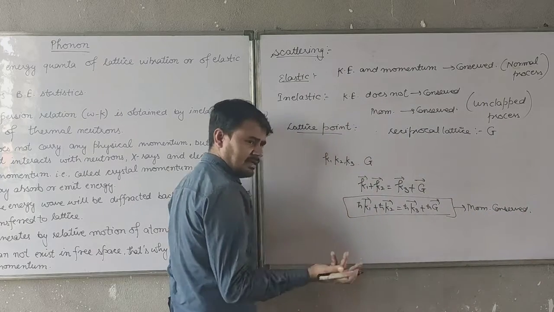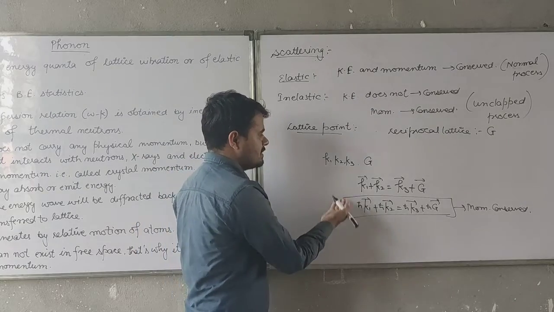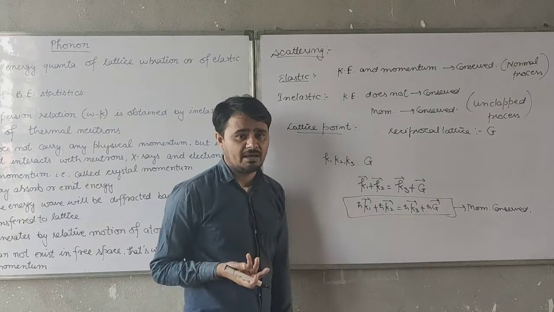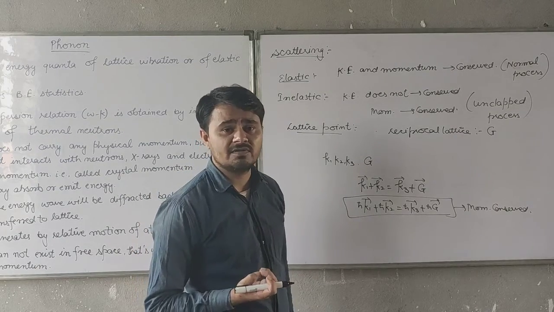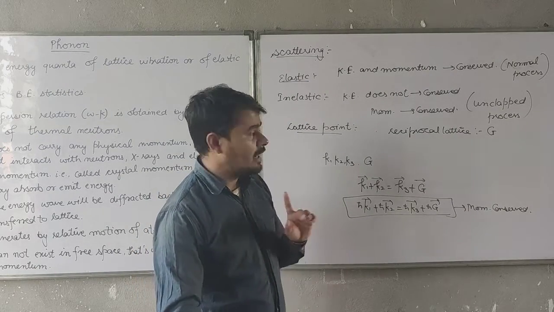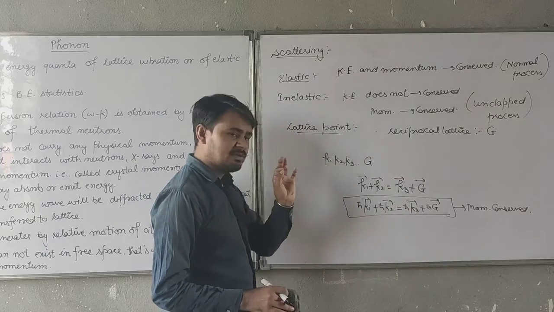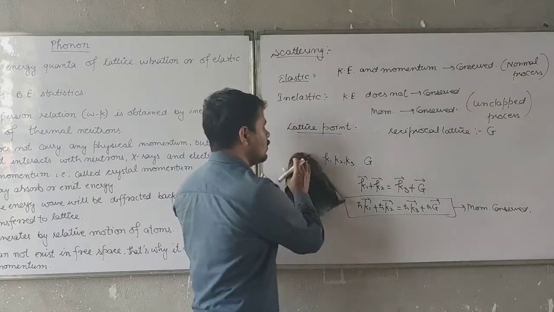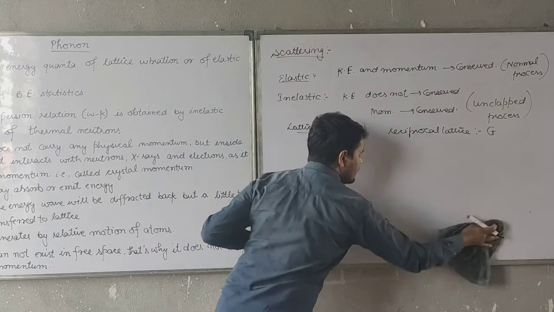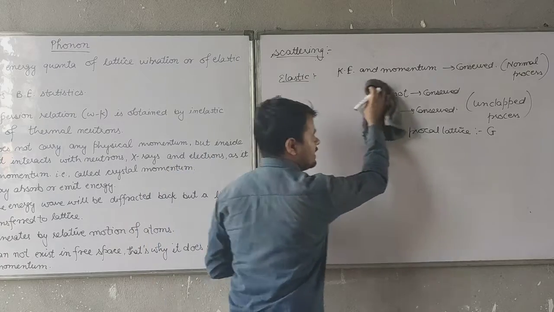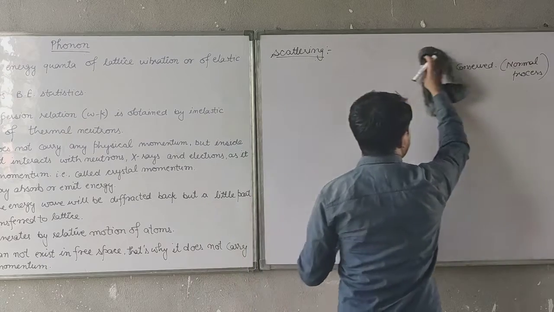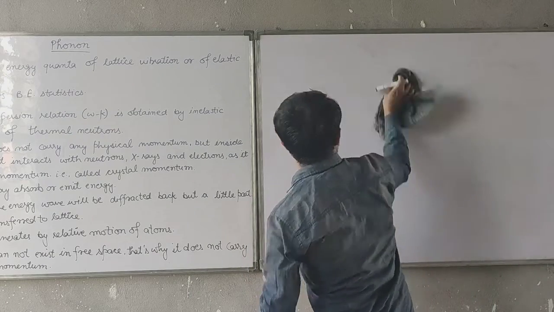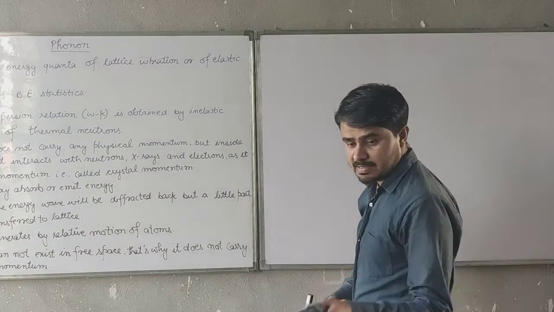And in case of energy, simply multiply by omega, where the omegas are the angular frequencies of the phonons. After that, I am talking about the phonon-photon scattering. That's very important. Always in university exams, the question will be asked, what do you mean by the phonon-photon scattering?